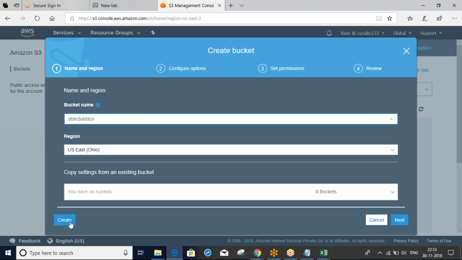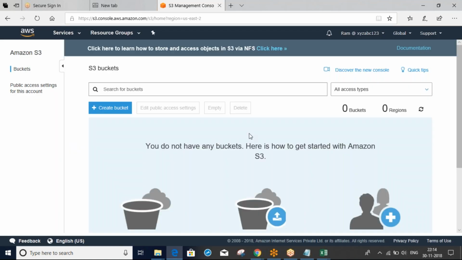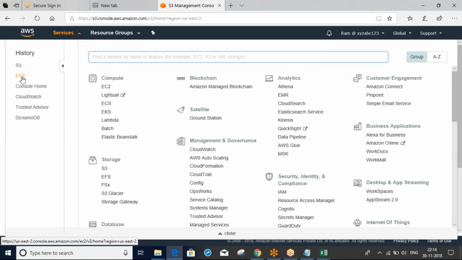So now we can see the create option is enabled. Why? Because now we have the full access. These things we will discuss later in depth. We are just checking the permissions. That's it.